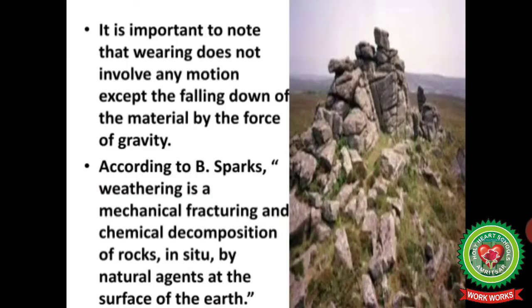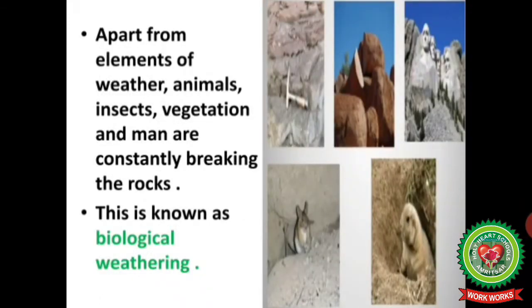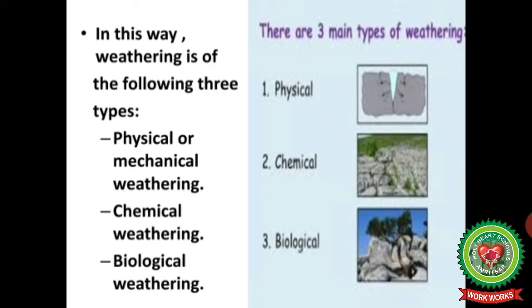According to B. Sparks, weathering is a mechanical fracturing and chemical decomposition of rocks in situ. In situ here means in the same place where they are formed by natural agents at the surface of the earth. Apart from elements of weather, animals, insects, vegetation and man are constantly breaking the rocks. This is known as biological weathering. In this way, weathering is of the following three types: physical or mechanical weathering, chemical weathering and biological weathering.